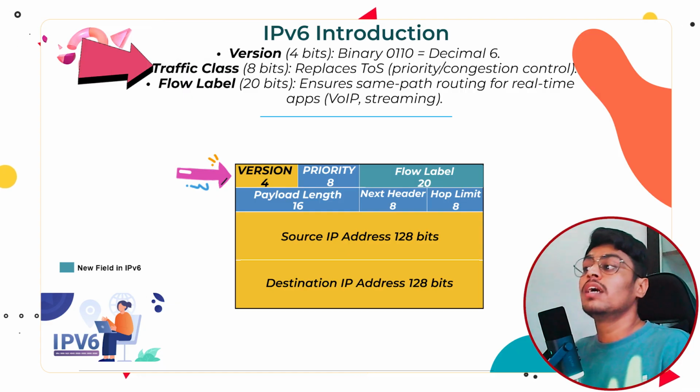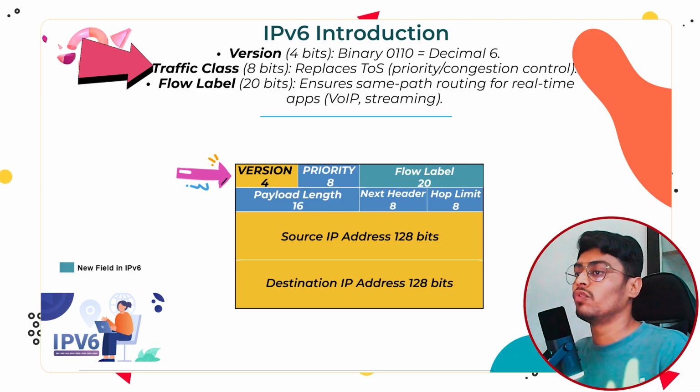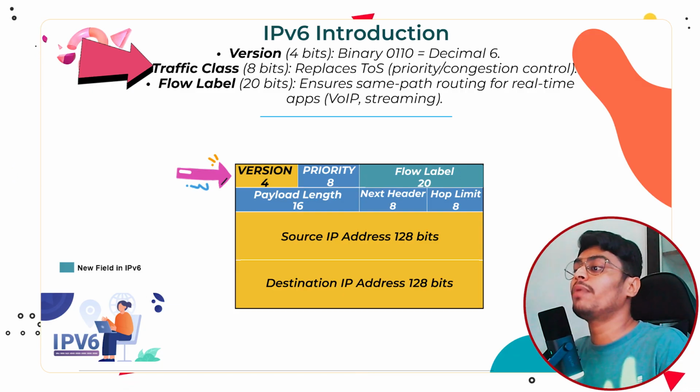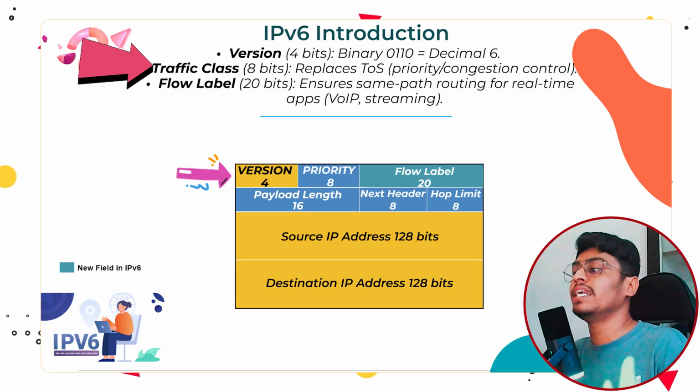Now the next field is traffic class, which we will call priority. This is 8 bits, similar to the type of service field in IPv4. It is used for congestion control and priority setting. It contains differentiated service and ECN values for deciding packet priority.